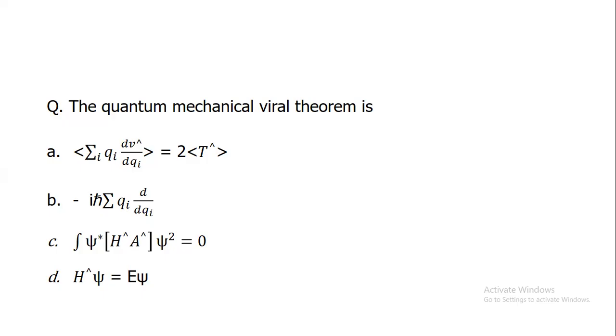Option B, minus i h-bar summation q_i d over dq_i. Option C, integral psi star S hat A hat psi squared equal to 0. Option D, H hat psi equal to E psi.